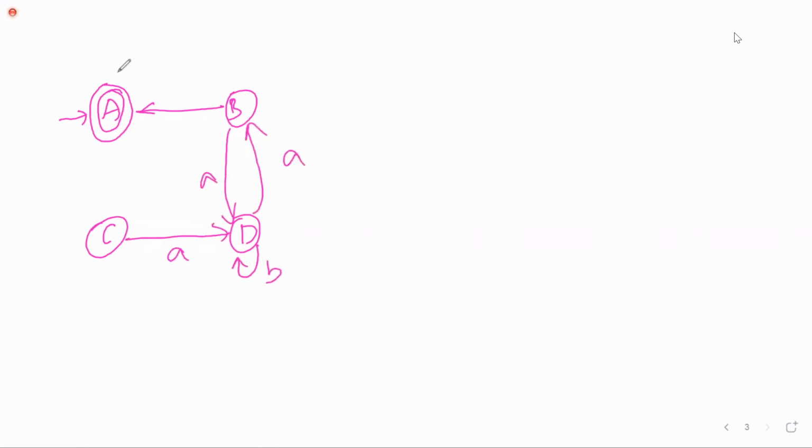This is A, this is B, C, D. First, whatever diagram they have given to you, you construct the transition diagram, because in the minimization part, by looking at the transition diagram, we can easily construct the table or equivalence classes.